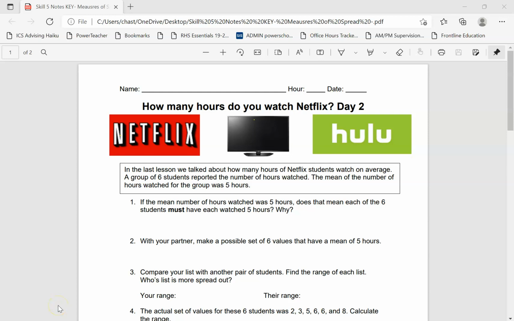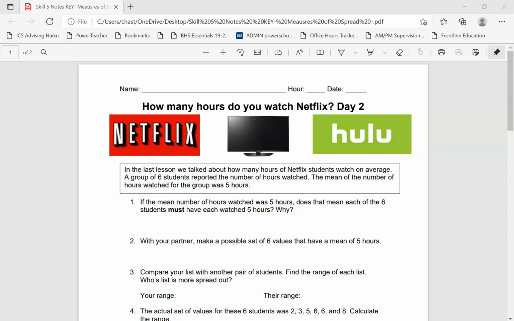All right, everybody, we are going to look at skill 5, which is measures of spread. And so we'll talk about what that means momentarily. But first, let's start with the scenario. In the last lesson, we talked about how many hours of Netflix students watch on average. A group of 6 students reported the number of hours watched. The mean of the number of hours watched for the group was 5 hours. Okay? So that's the scenario here.